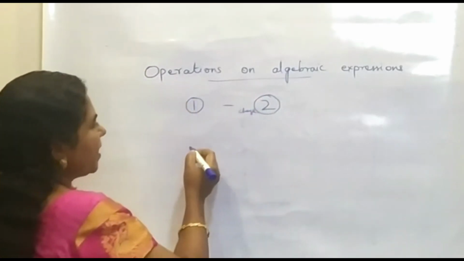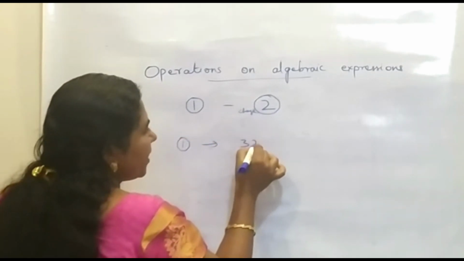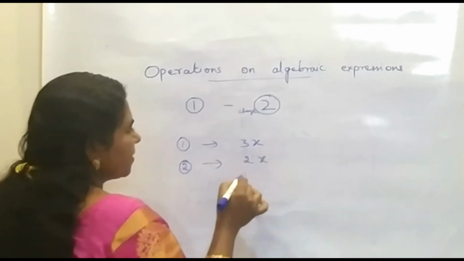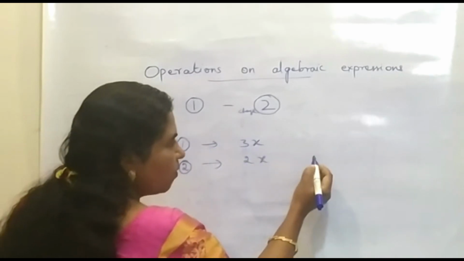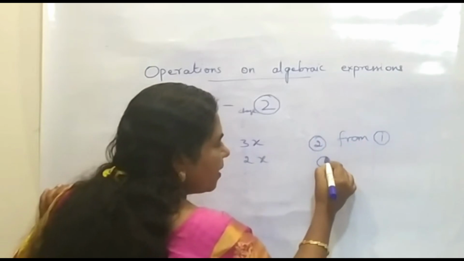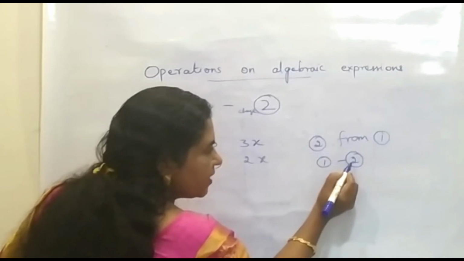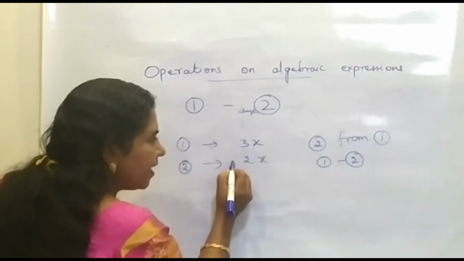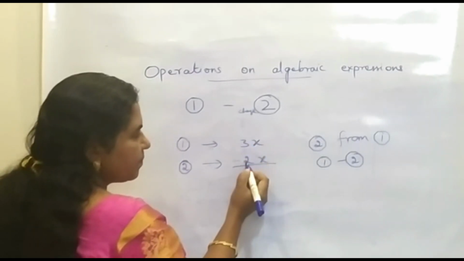Okay, now let us see an example. If the first expression is some 3x and if the second expression is 2x. If we are asked to subtract this 2 from 1, it means 1 minus 2. Okay, so what we have to do? We have to change the sign of the second and add with the first. Now this is the second. So we have to change the sign of the second and then add with the first. So how to add? 3, here it is minus 2.